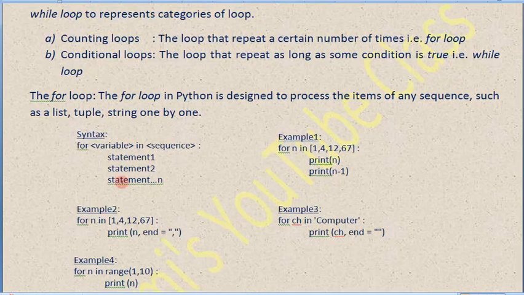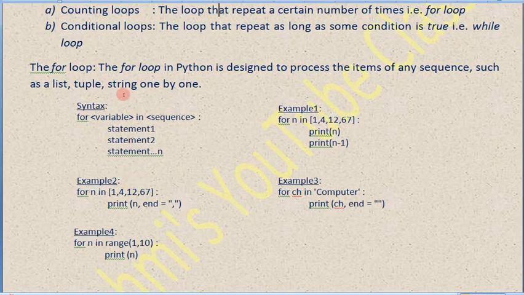Next, we will see the for loop syntax. The syntax says that the for loop starts with the keyword for. Then there will be a variable. Then we need to write the in operator. Then the sequence. The sequence specifies the series of numbers, what it is going to do, what it is going to print. In this sequence, we can specify a list as well as a tuple and a string. For each of these, I gave an example. So let's go to the examples.